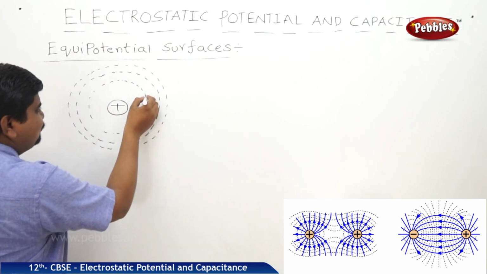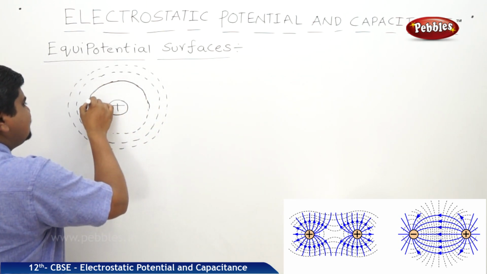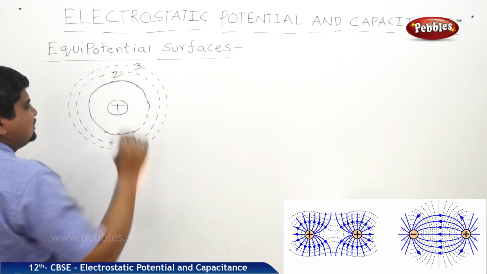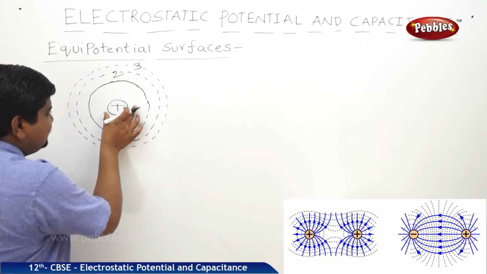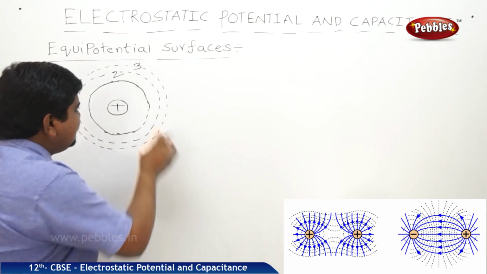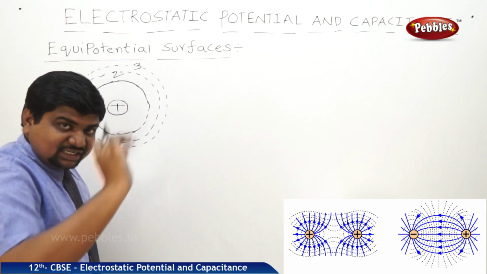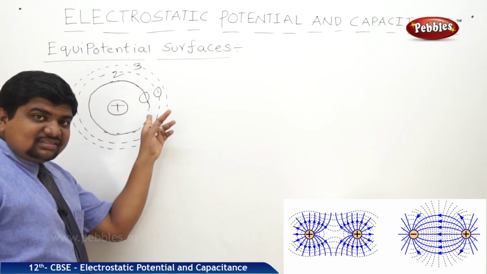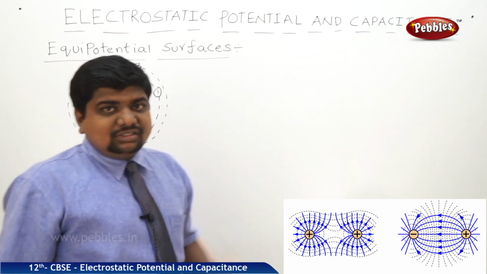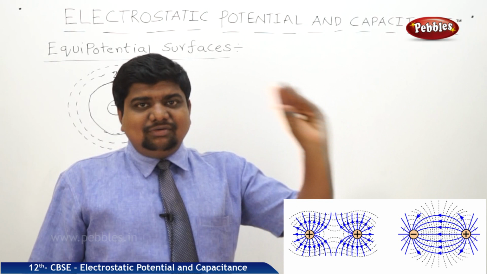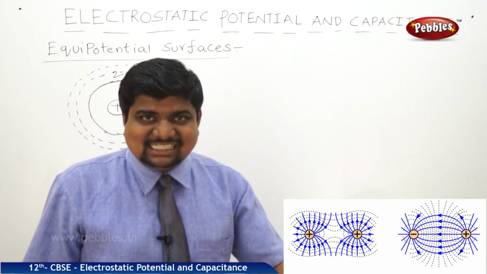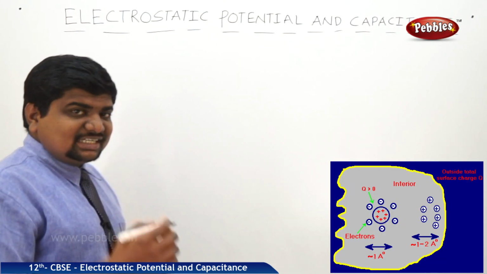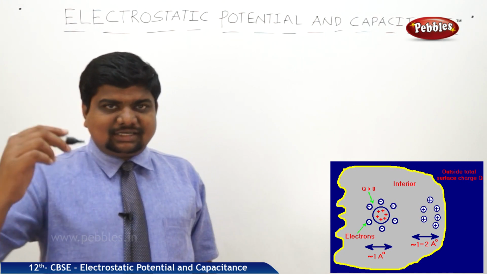That means this is the first locus of all the particles or fields around the charge. This is the second locus, this is the third locus. The potential difference within a given locus is 0 because all the points have the same potential. But there is a potential difference from one concentric sphere to another. The locus of all the points around a charged particle which have the same potential is called equipotential surfaces. Now we are going to discuss electrostatics in conductors.